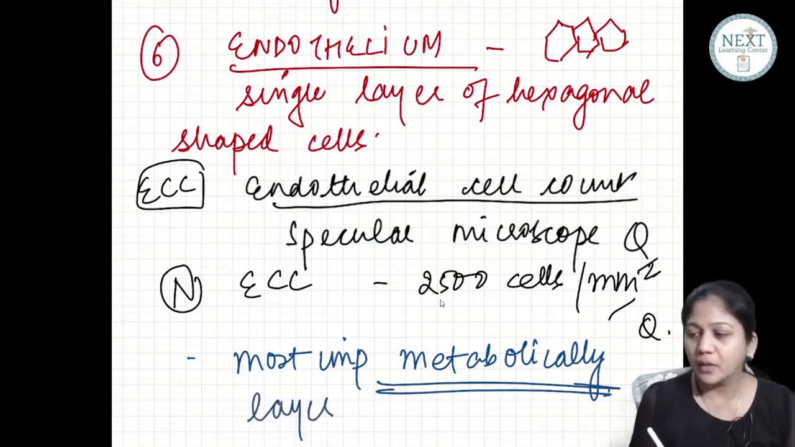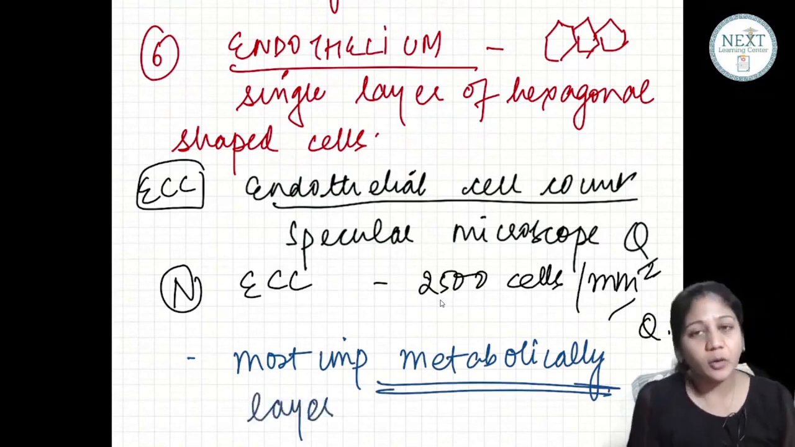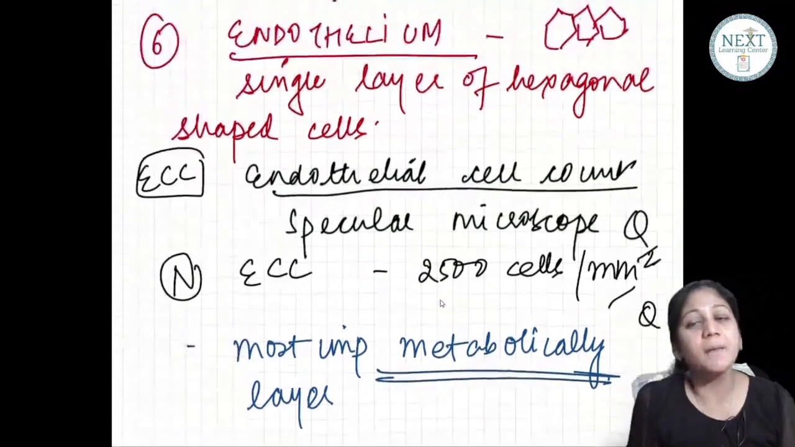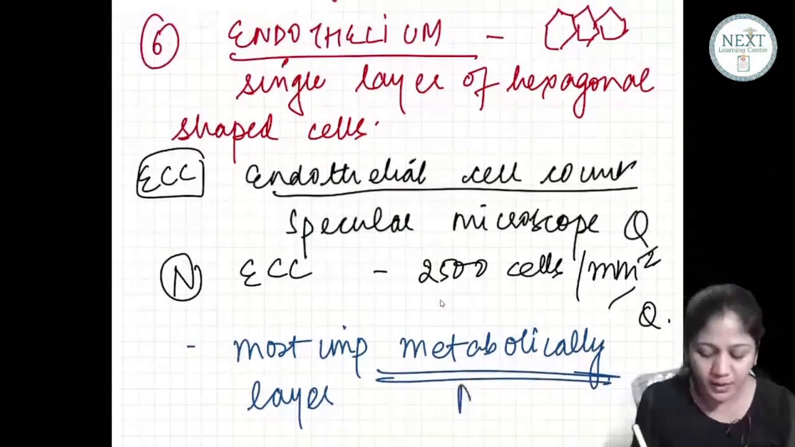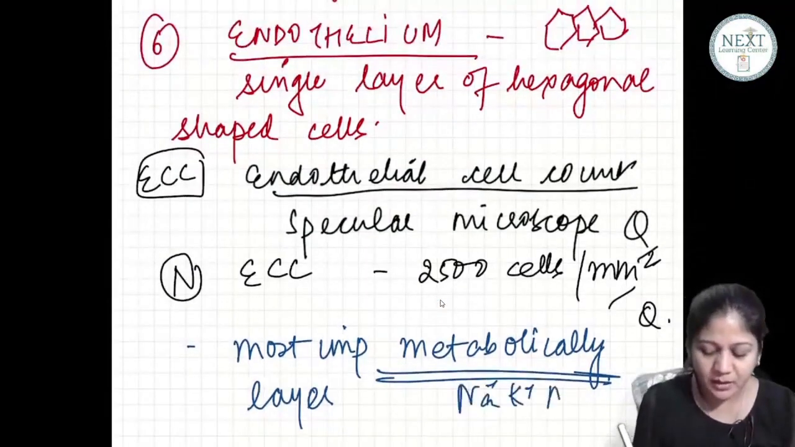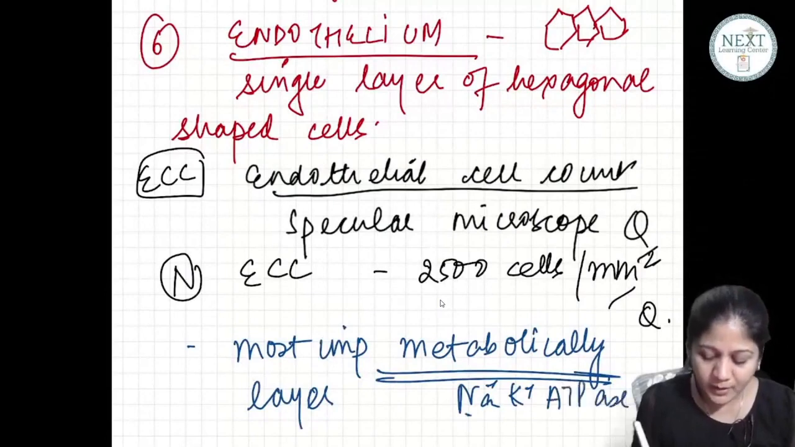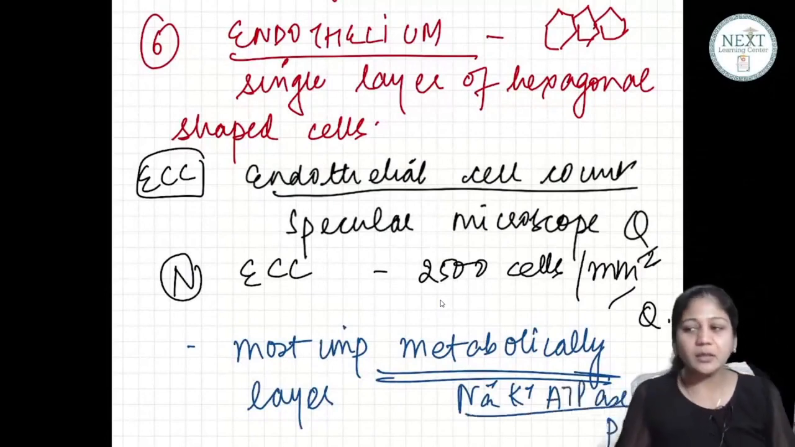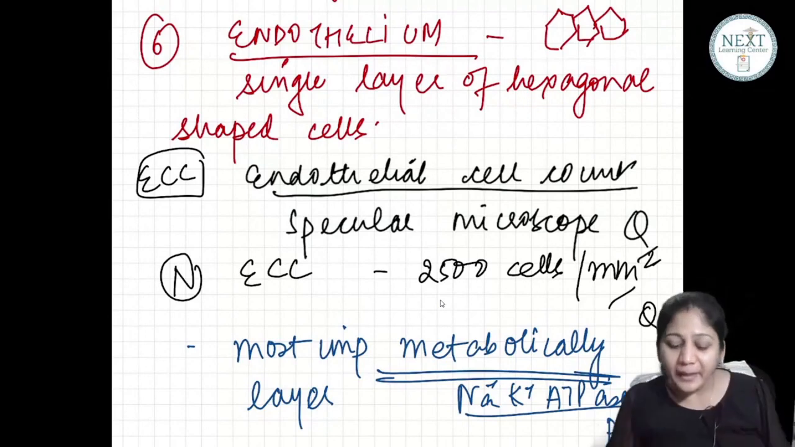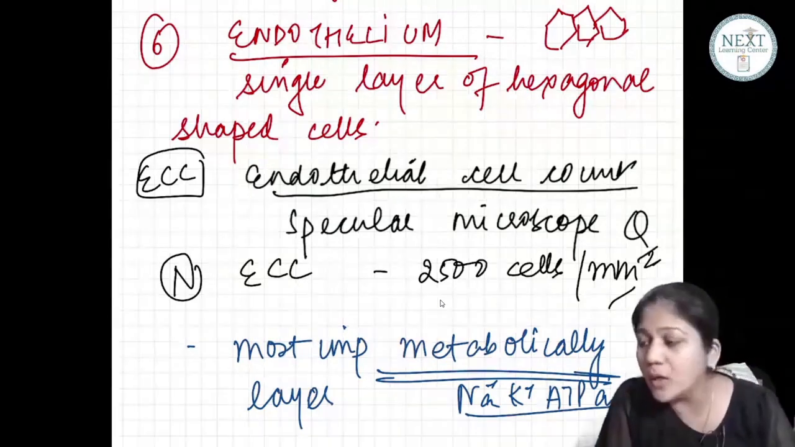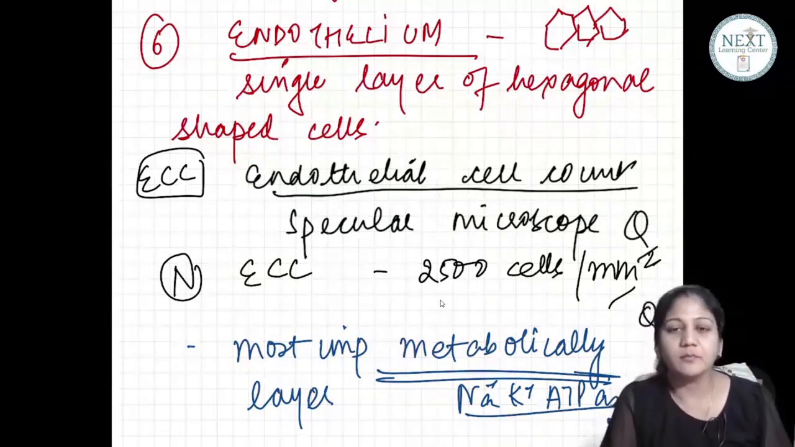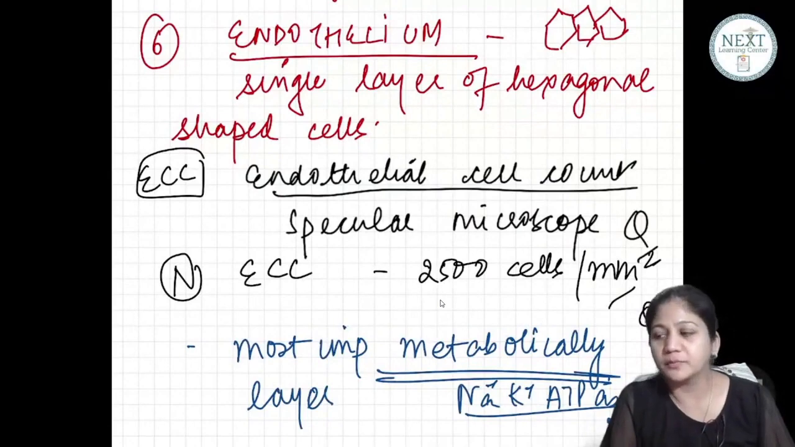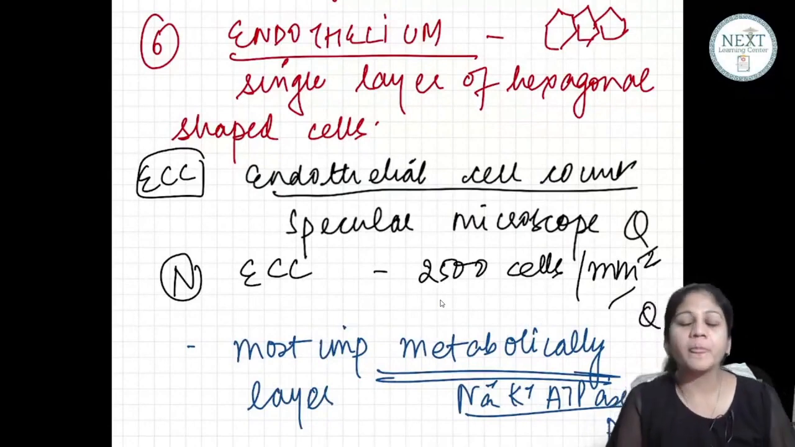Why? It is because the endothelium of the cornea has a pump. The name of this pump is the sodium potassium ATPase pump. So what is the importance of this pump? Let me make you understand. Specular microscope.